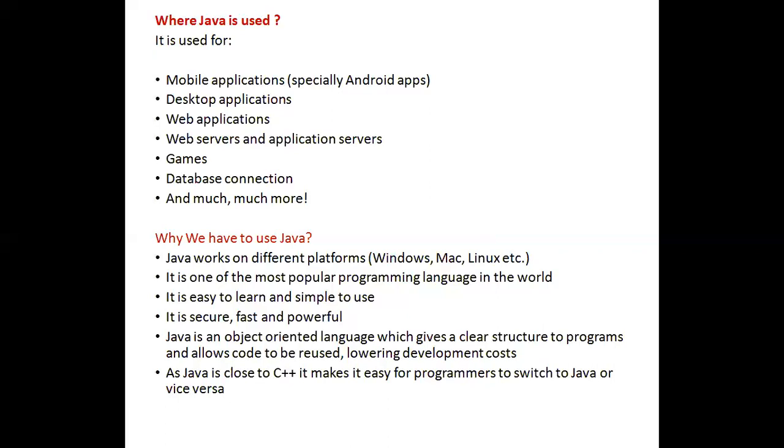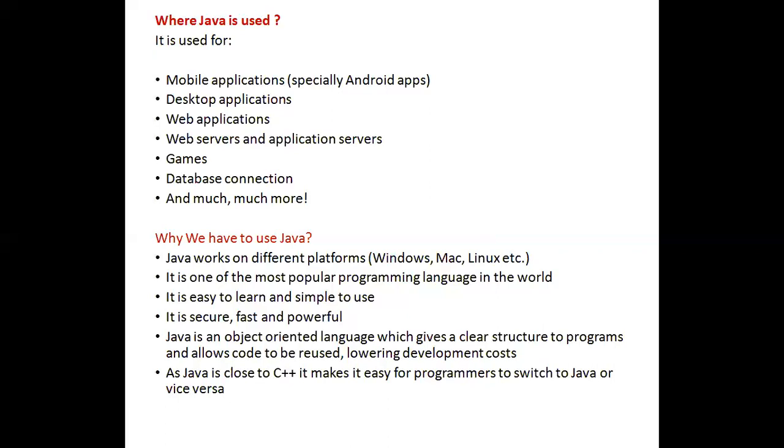And desktop applications, for example applets, swings, AWT, it is nothing but Java. And web servers and application servers. We have servers called Tomcat, WebLogic, WebSphere application server. There also we use Java. And games and animations, we use Java.